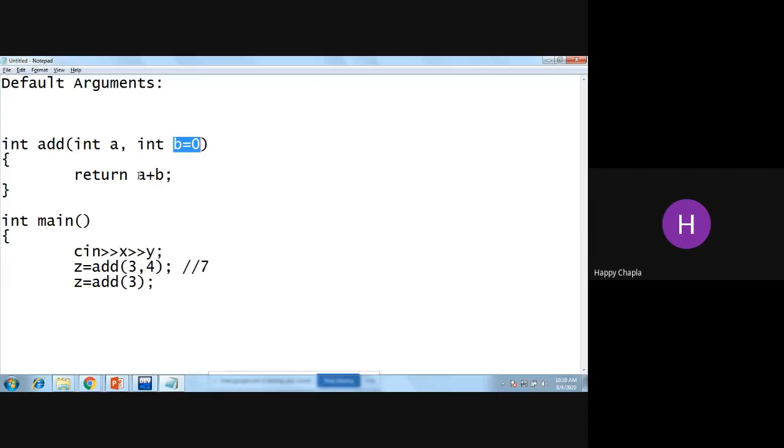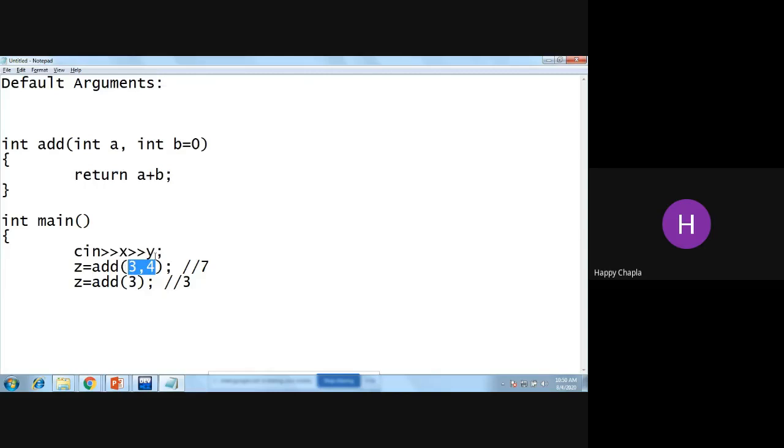So over here, 3 plus 0. It will give me the output 3, when I'm using default arguments. Now, over here, in the default argument, I am passing 3 comma 4.